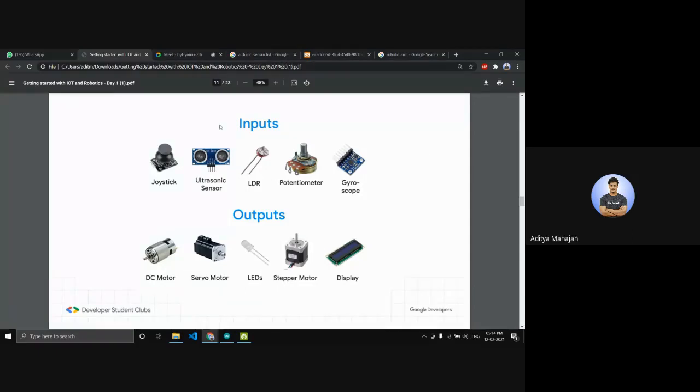Yeah, so there's lots of inputs like joystick, ultrasonic sensor, light dependent resistor. If you guys have had electronics subject in your first year, you might have come across this LDR, light dependent resistor. Then there's a potentiometer which just adjusts the value of resistance. Then there's the gyroscope, which is available in all phones. Like you tilt the phone and it detects the amount that you have tilted by. And the outputs are like DC motors, servo motors, LEDs, stepper motors, and display.